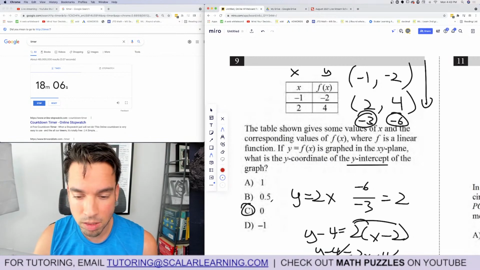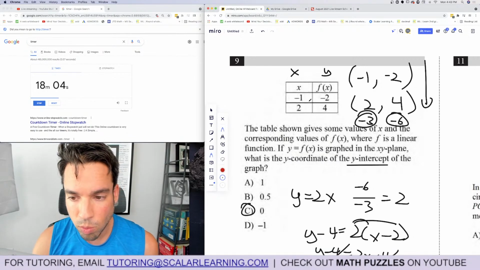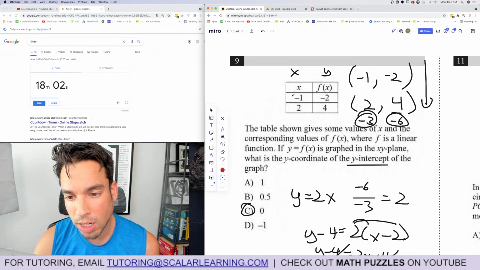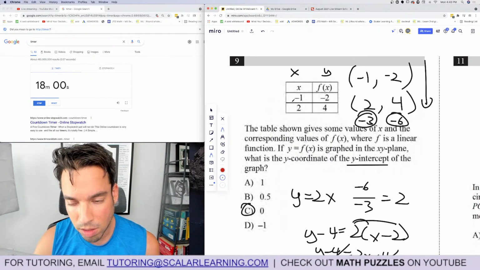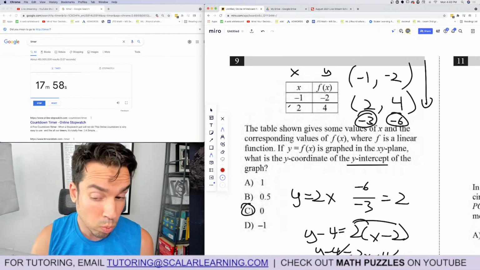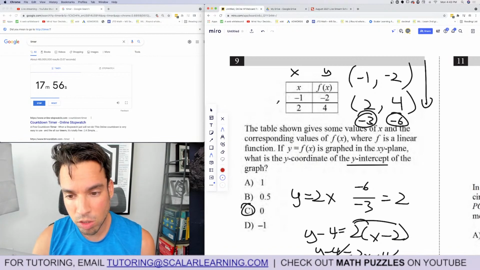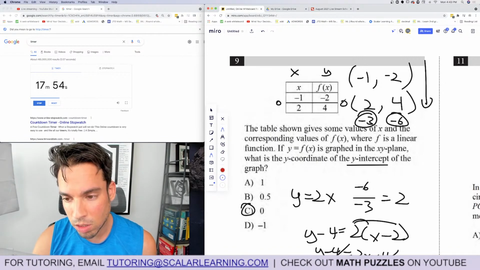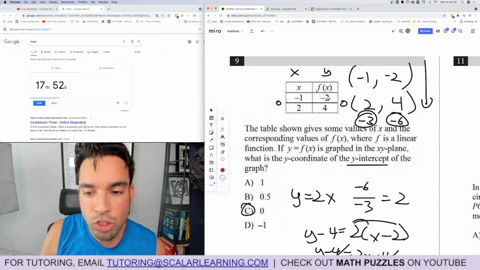It's 0, 0, basically. Is there a way to verify this? Yeah, so check it out. Every time this goes up by 3, this goes up by 6. So this goes up by 1, this goes up by 2. So when x goes to 0, it will indeed be 0 for y. It goes through the origin for the y-intercept.